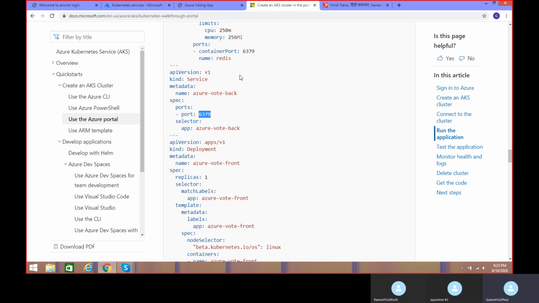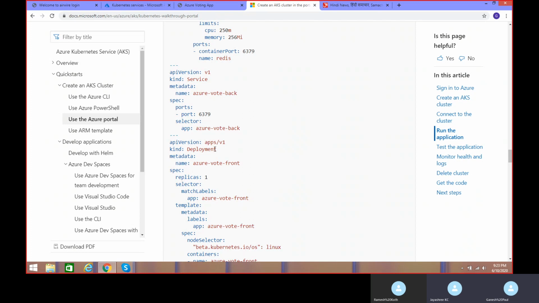The port here is 6379 and this one is also 6379, just to make sure, double sure. While it is running in the container, you are specifying 6379. But whenever you are running that service also, it has to make sure that the port is 6379 only, for a double confirmation. Otherwise, the service does not know which port to pick up, right? It might pick up other ports which are free as well. So that is one deployment and the service.